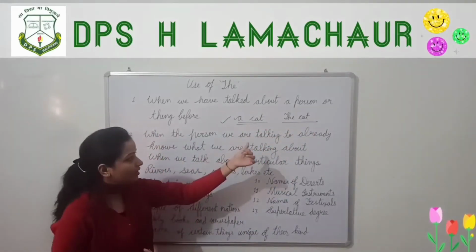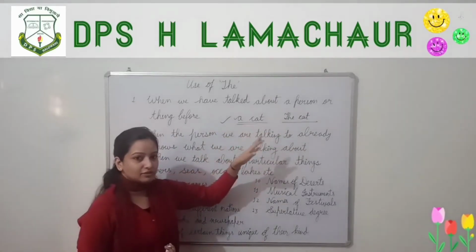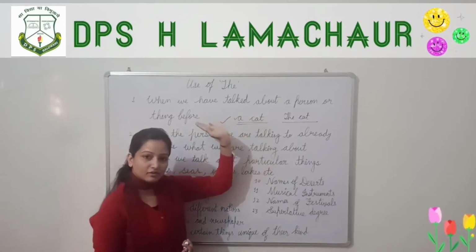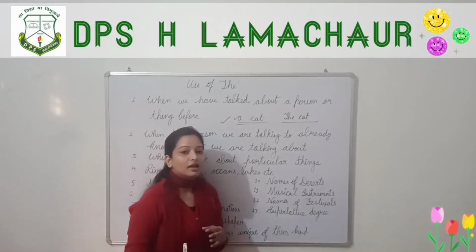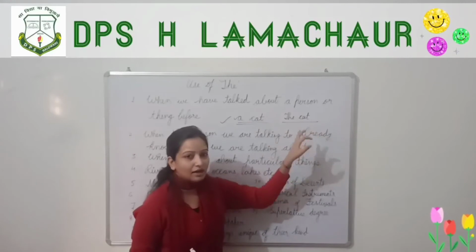Here I have used the cat because I have bought a cat. You have already discussed this with your friend, and your friend knows that you have a cat. Now whenever you discuss your cat, you will say the cat.